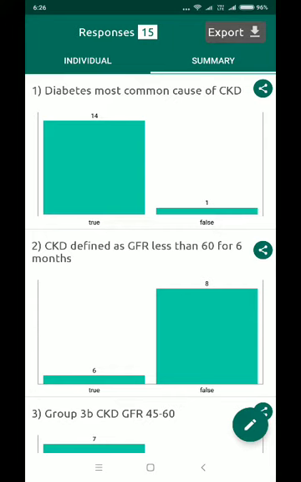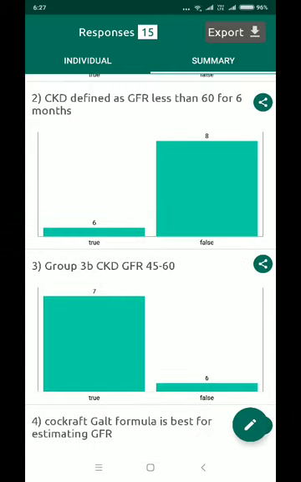So let's get started. The first question was, diabetes is the most common cause of CKD. It is indeed, and most of you got it right. The second question focused on the duration of CKD. The definition of CKD is GFR less than 60 for 3 months and not 6 months, and most of you got it right as well.